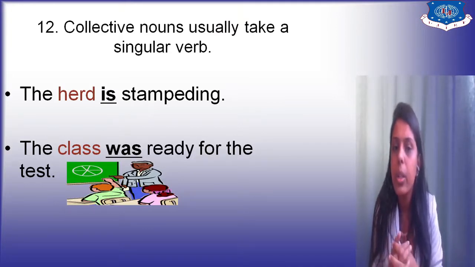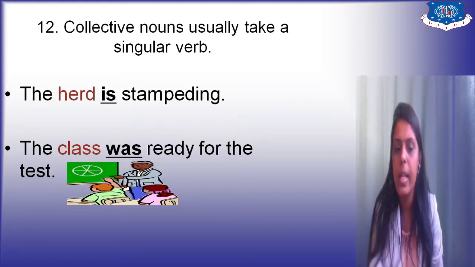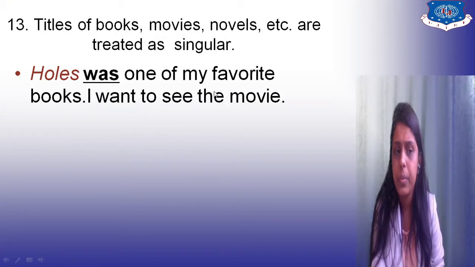So whenever you utilize collective nouns, you usually take a singular verb. For example, the herd is tempering. The class was ready for the test. So these both are singular verbs, is and was. So collective nouns use mostly singular verbs.